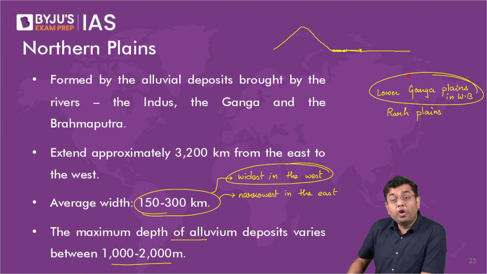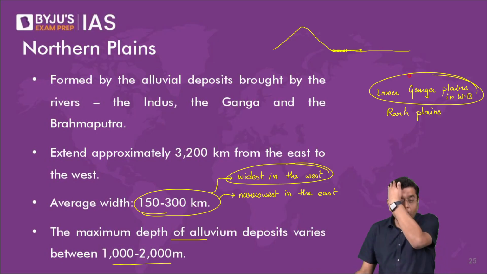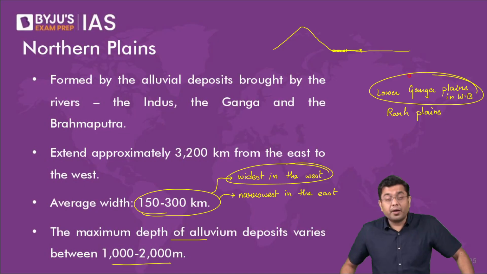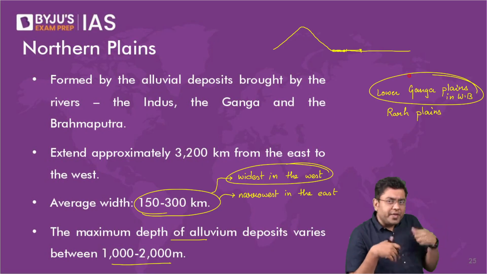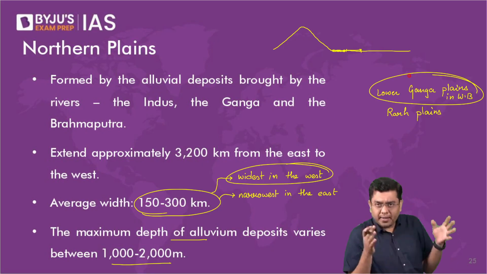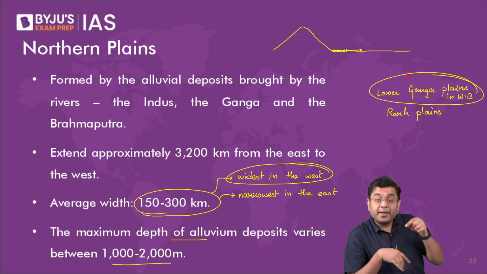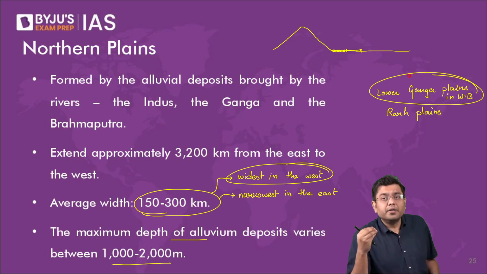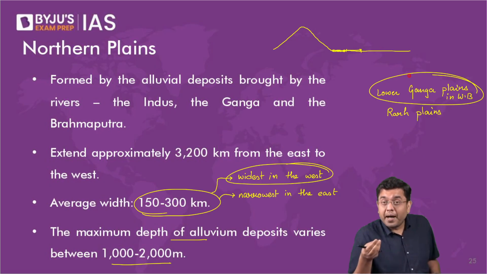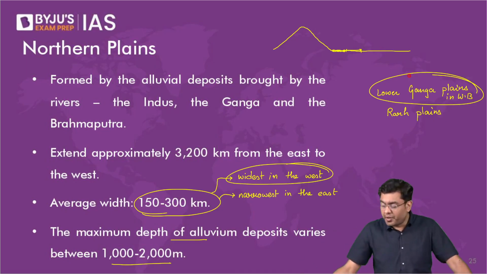So it is in the lower part, as all of you have said. It is always going to be present in the lower Ganga plain or the Rar plain. This is where you will have the finest deposits. And the reason is very simple. The larger deposits will be deposited or dumped immediately. It is the smaller particles which will be carried over for a distance. And that is where, even when you consider the deltaic deposits, they consist of even finer particles. That is why they are very fertile. Finer the particles, greater is the water and air holding capacity, greater is the amount of fertility associated with the soil.